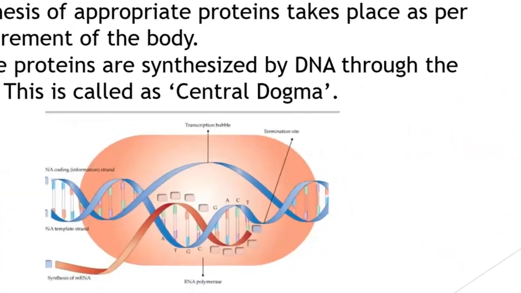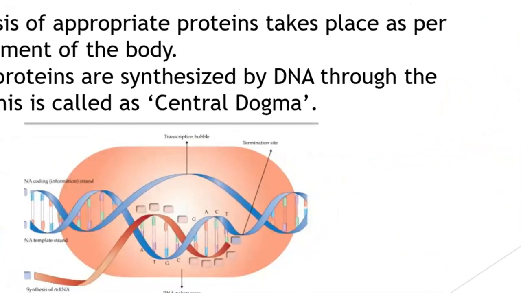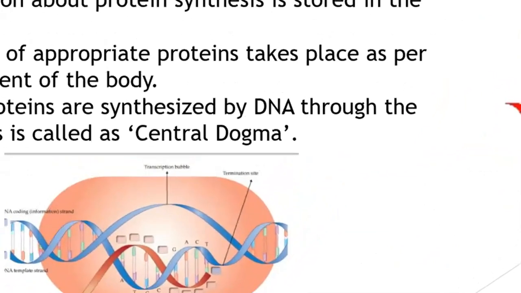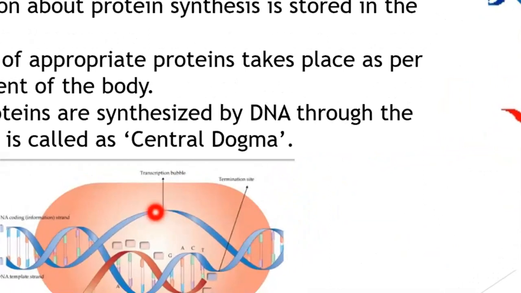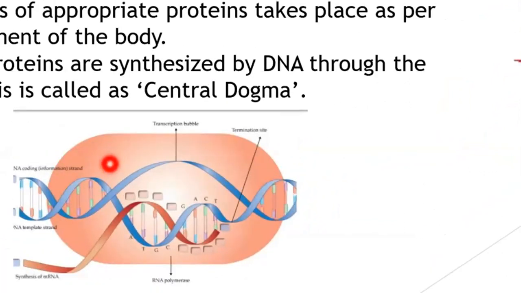Over here, the blue color strands are DNA, and the red color strand is the RNA which is going to get produced. So the two blue strands are DNA, and this strand which is produced is the RNA.